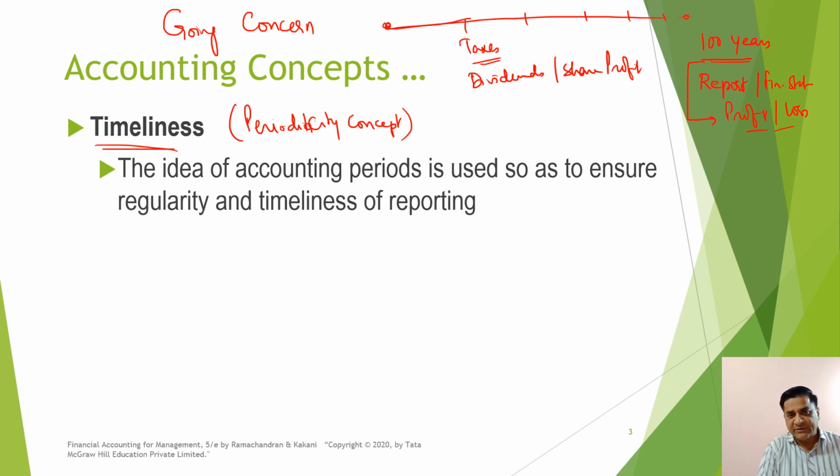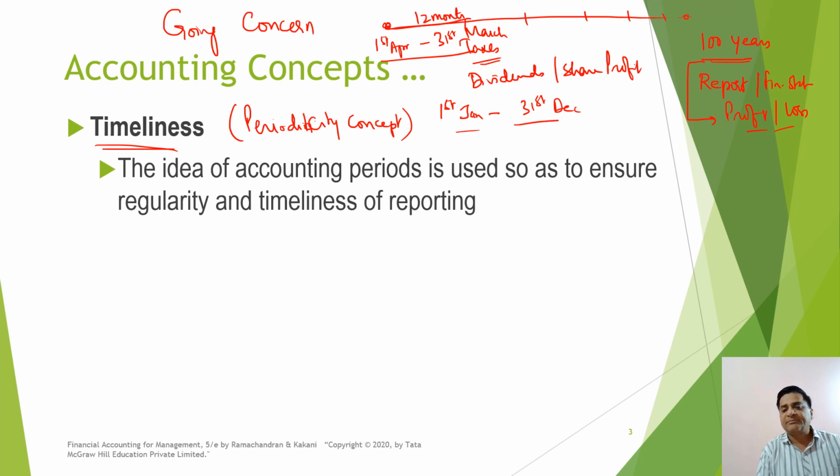This is a period of 12 months, which starts on 1st of April in case of India and ends on 31st of March next year. In some countries, it starts from 1st of January and ends on 31st of December. So the whole life of the business should be broken into pieces, and each piece should be of a duration of at least 12 months.